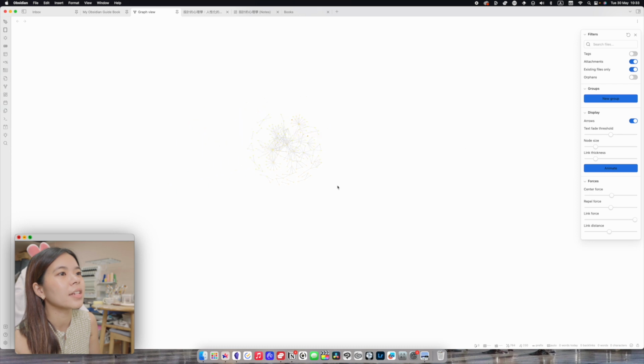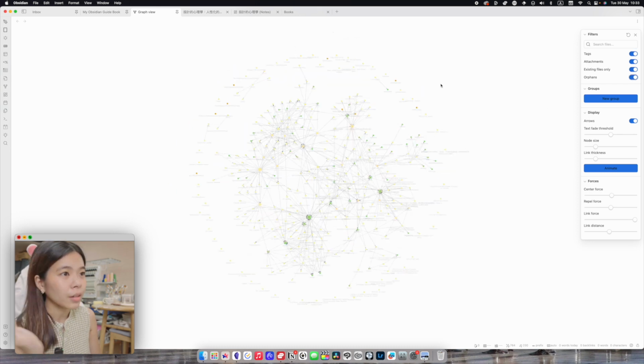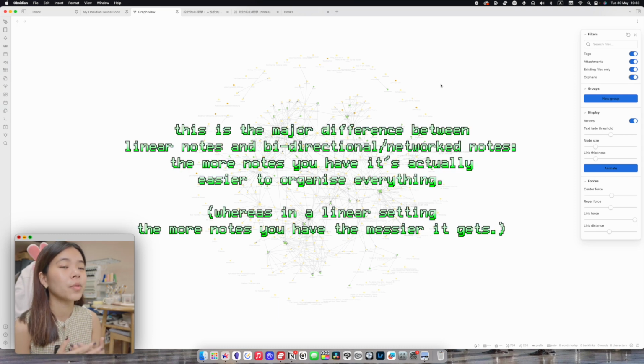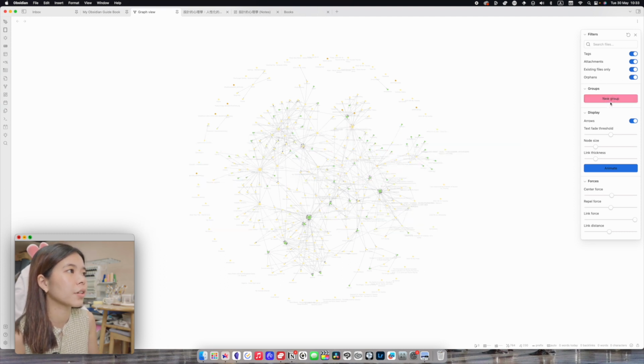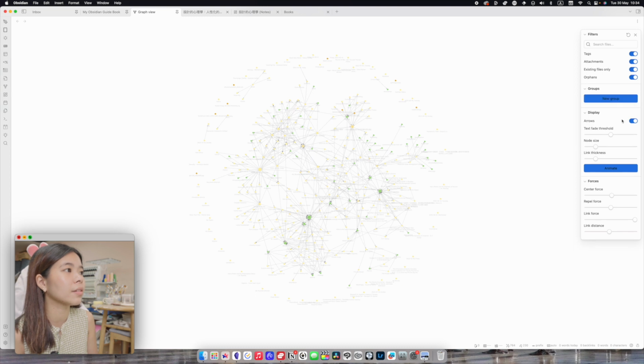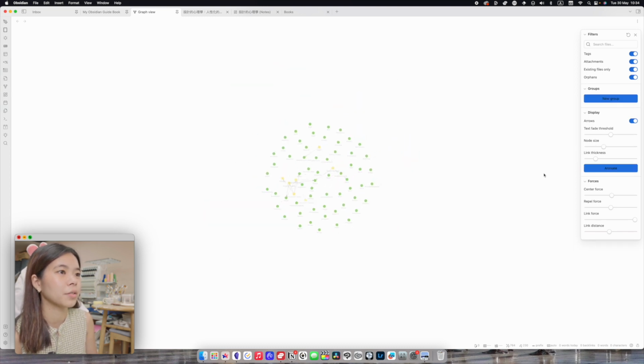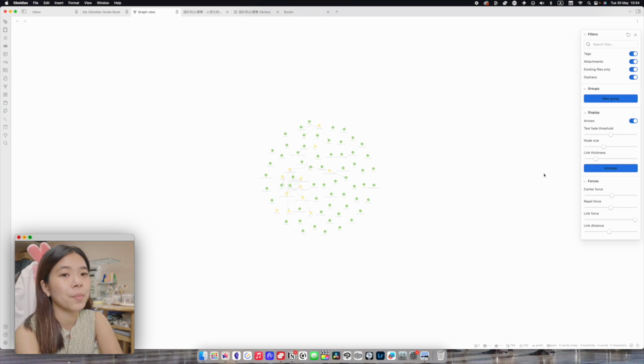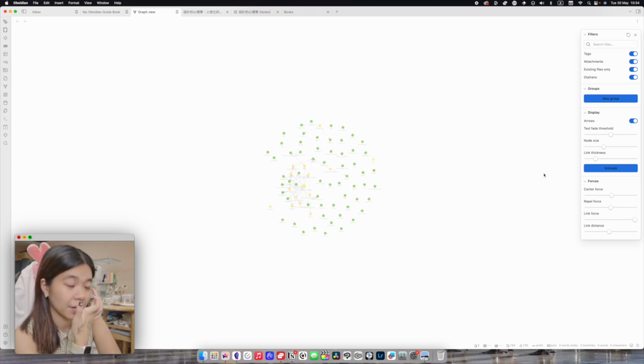It's nothing crazy actually. This is a really small graph compared to other people. Over time, it will just grow. More and more networks will form and you will notice more and more connections between each page. And as you can see, you can also customize it over here. You can make a new group. You can make some queries, but that's a little bit too advanced for this video, so I will not do that. You can also tell it to animate, which is really cool. It's like learning biology, but I don't know anything about biology.